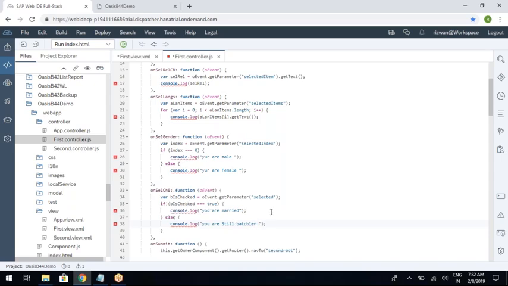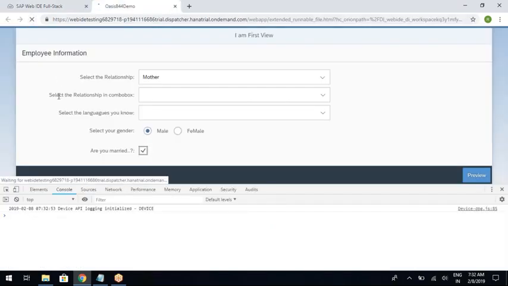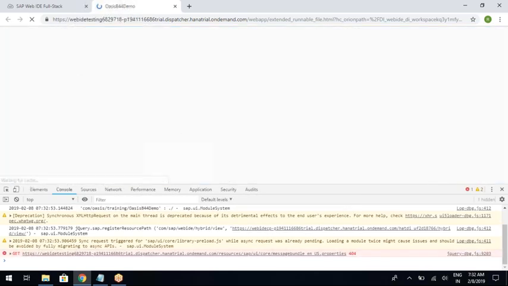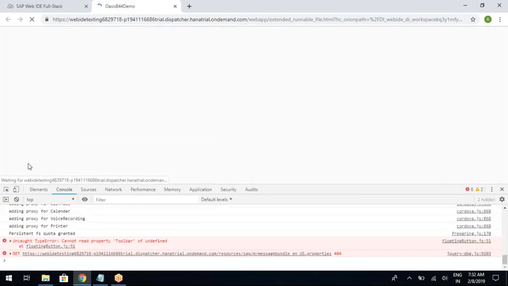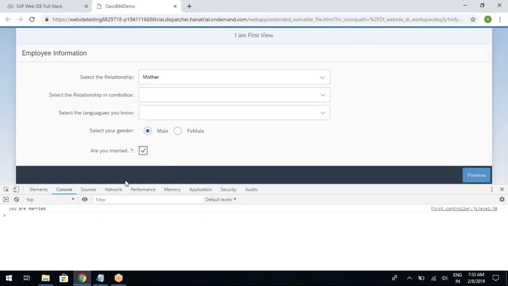Okay, so let us check the output. Save this and refresh. I selected the checkbox, so it is saying you are married. Clear the console. Deselect the checkbox. You are still bachelor. So this is how you need to read the values upon selection here.